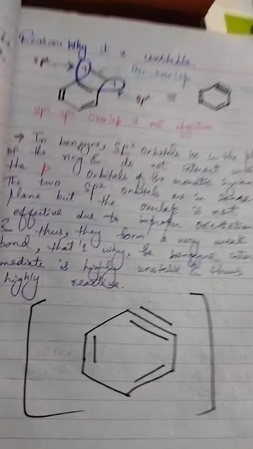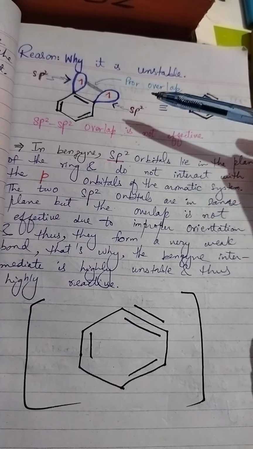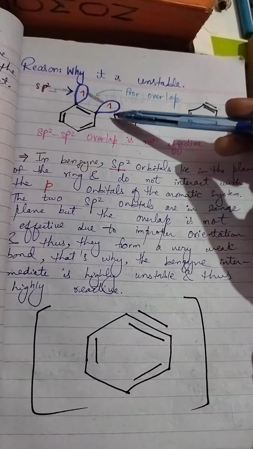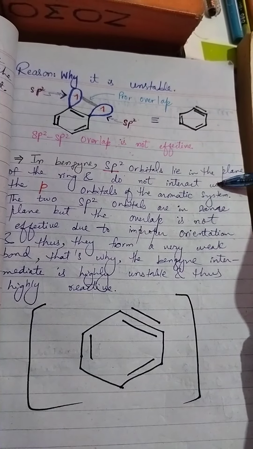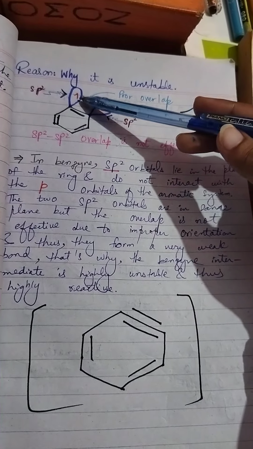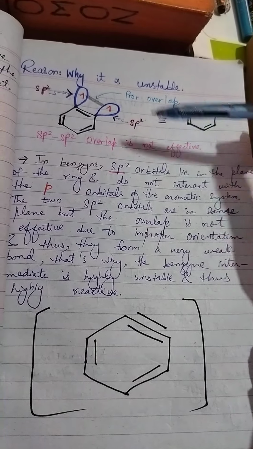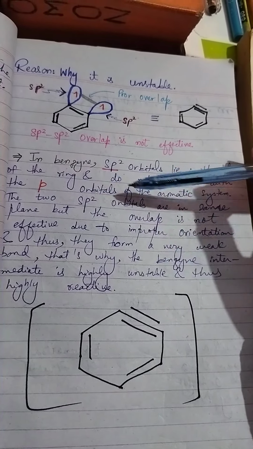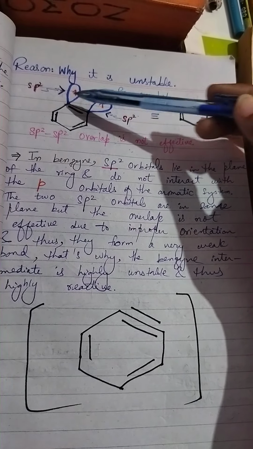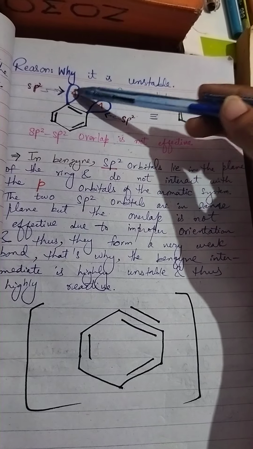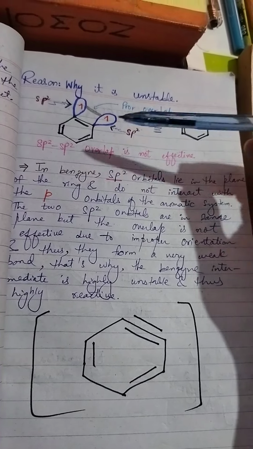Now, why is the benzyne intermediate highly unstable? So we will discuss its reason. This is the structure of benzyne. In benzyne, the sp2 orbitals lie in the plane of the ring. Here you can see two sp2 orbitals are adjacent to each other. They do not interact with the p orbitals of the aromatic system. This aromatic system and the p orbitals will not interact with these two sp2 orbitals.